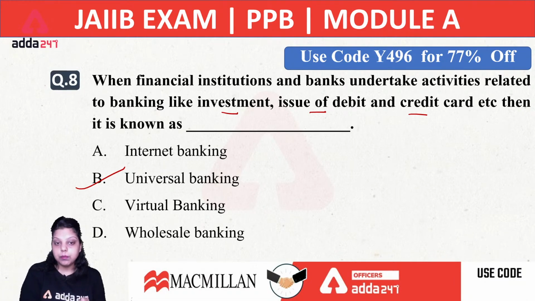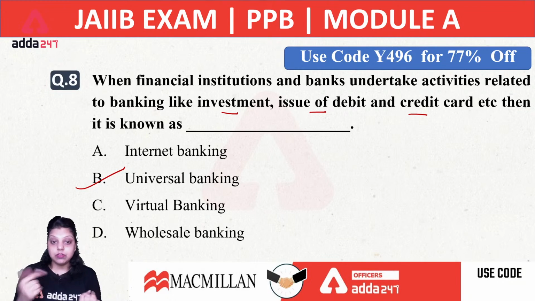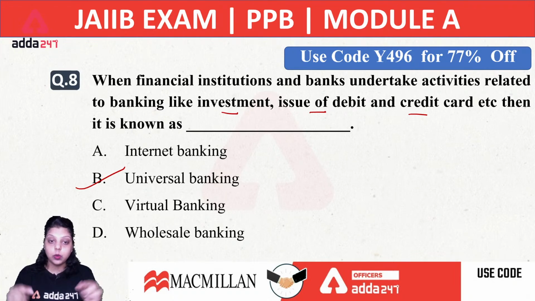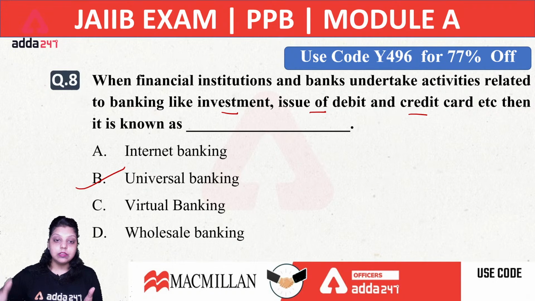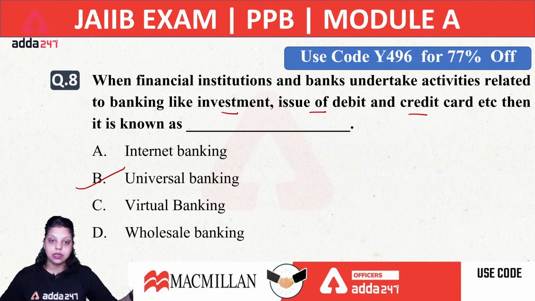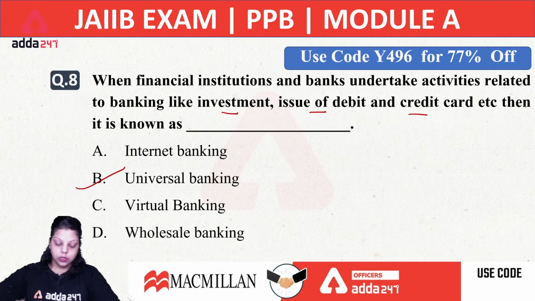I can invest with the help of the bank in shares, bonds, debentures, derivatives, and government securities. All kinds of commercial and investment activities under one roof is known as universal banking. Along with this, you get insurance facility and demat account facility. So the right answer for the 8th question will be B.